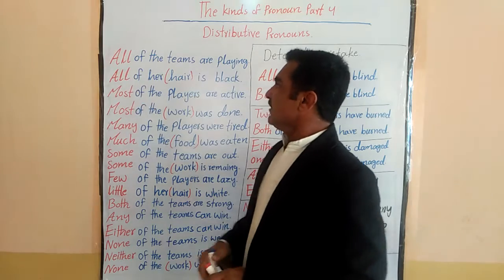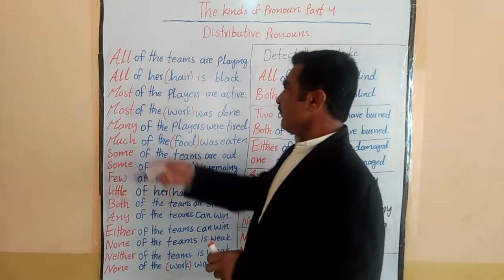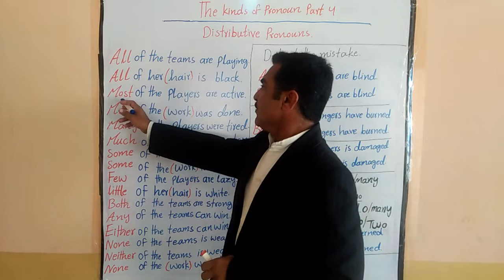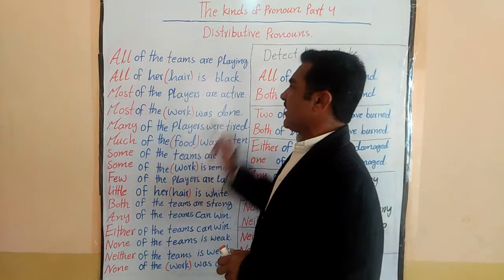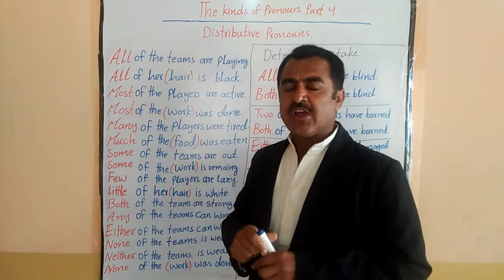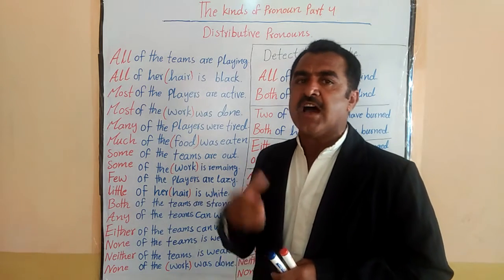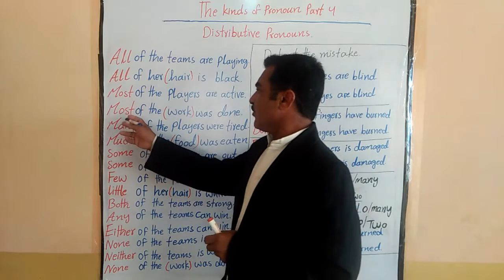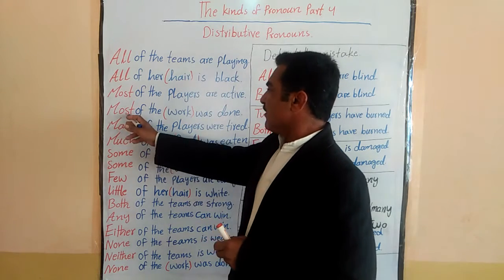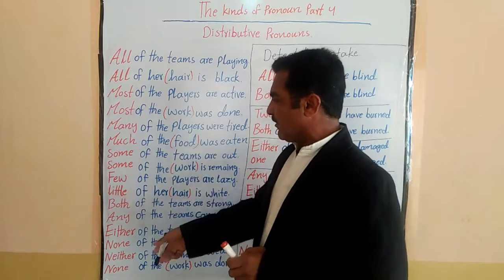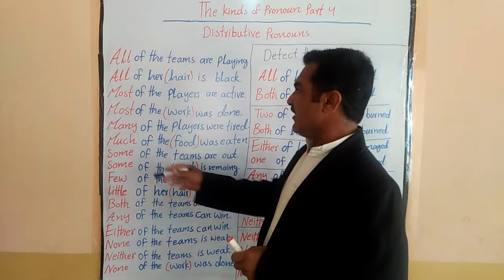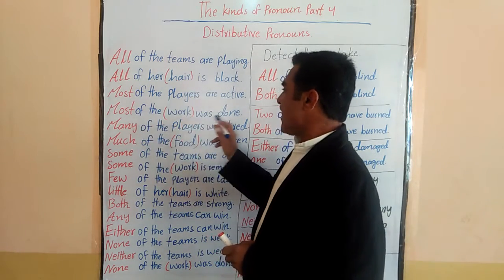Now here I said all out of all. Now here I would say most of the players are active. Here I'm trying to say that not all of the players but most of the players are active. When it comes to uncountables, you can also use most, many of the words like this. Most of the work was done.